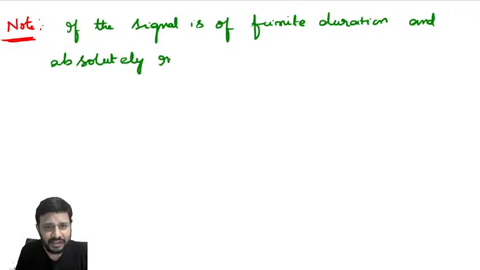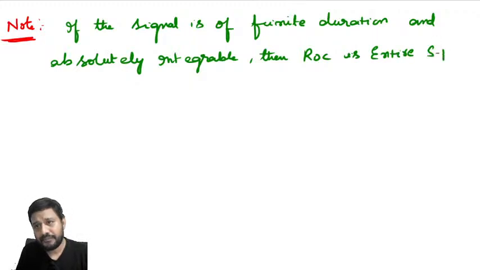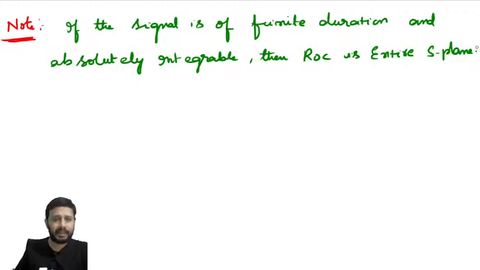Yes, impulse signal satisfies both these statements, then ROC is entire S-plane. If the signal is of finite duration and absolutely integrable, then ROC is entire S-plane.